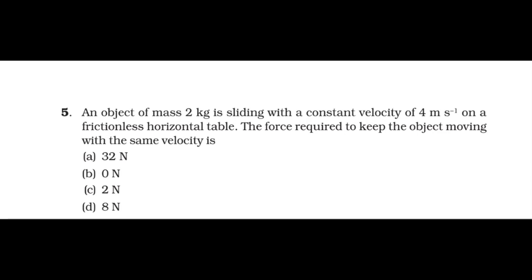An object of mass 2 kg is sliding with a constant velocity of 4 meters per second. Since we are talking about constant velocity, it simply means that the acceleration is zero. On a frictionless table, what is the force required to keep the object moving with the same velocity? We know that force is equal to m into a. Here the mass is 2 kg and the acceleration is 0, so we'll have 0 Newton force. So here B will be the correct option.